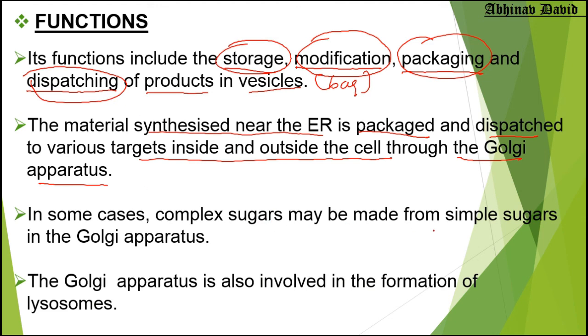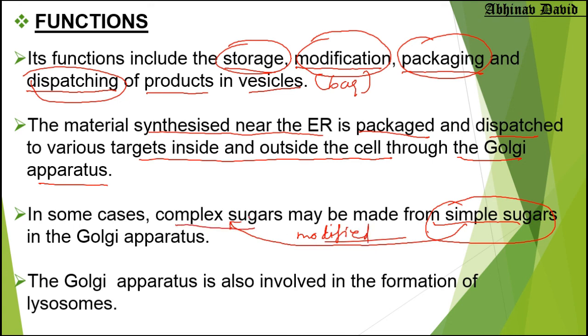So one example of modification is given here. So simple sugars are converted into complex sugars. So what is written here? Complex sugars may be made from simple sugars, or simple sugars are modified and they are changed to complex sugars. So simple sugars are basically modified or converted to complex sugars. This is the example of modification.